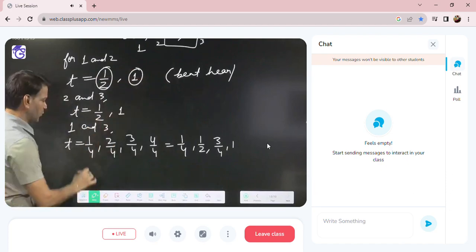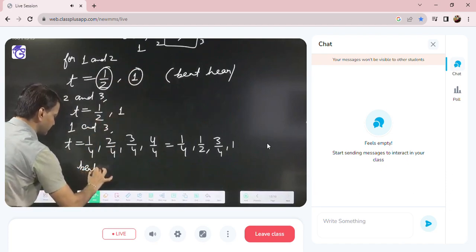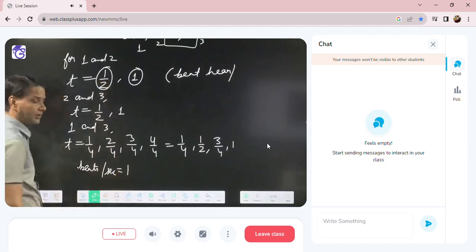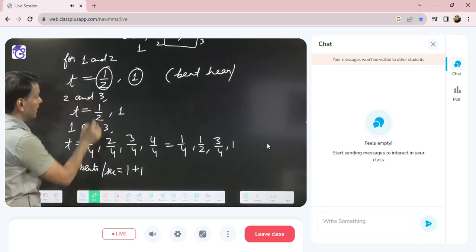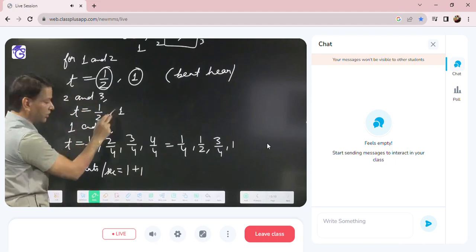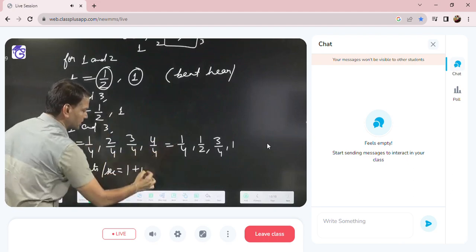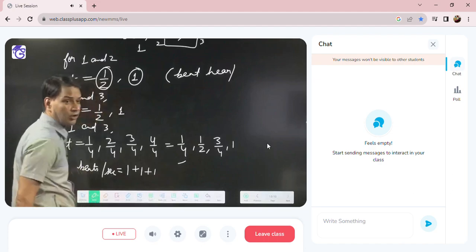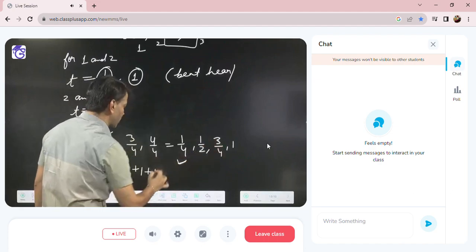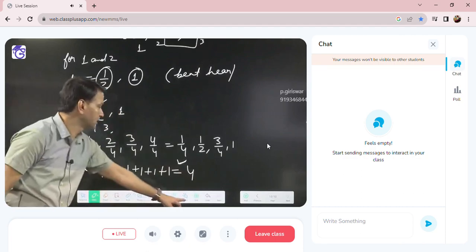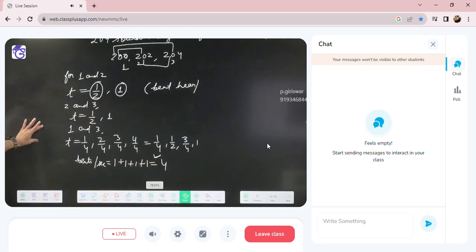Now count the separate times. 1 by 2 and 1 I took, okay. So beats per second: at 1 by 2 I hear one beat, and at 1 I hear one beat. 1 by 2 is already taken, so this I will not take. 1 is already taken, this I will not take. Here 1 by 4 is extra, a separate time, so I am getting 1 by 4. 1 by 2 is already taken, I will not take it. 3 by 4 has not been taken, so I will take it. So how many beats will you hear per second? 4 beats per second. Is everybody getting it or not?